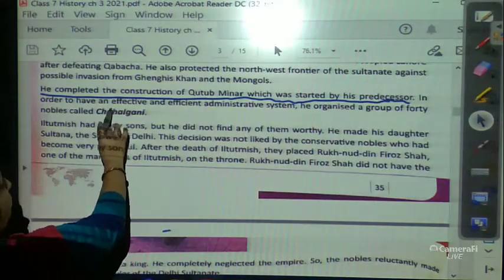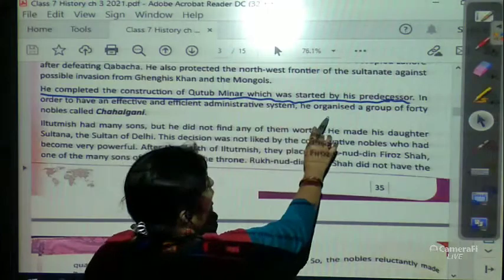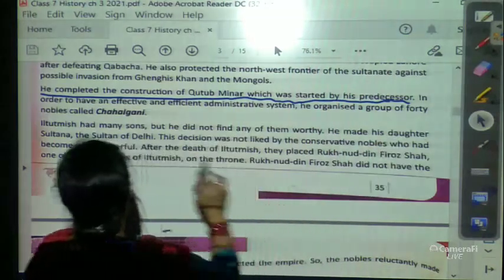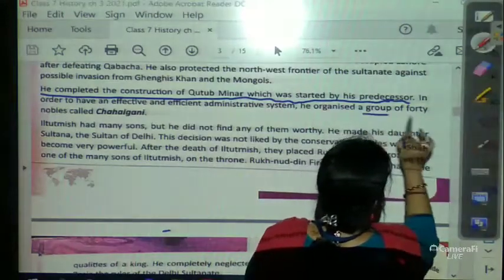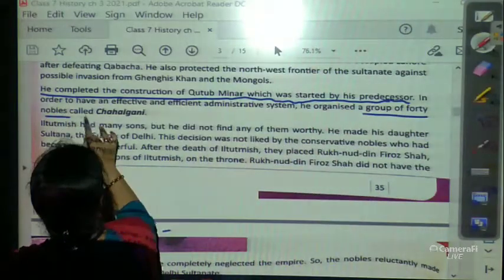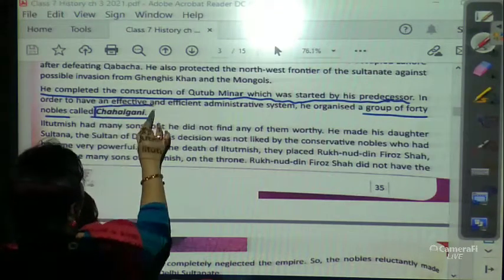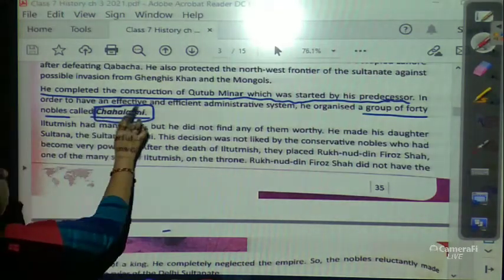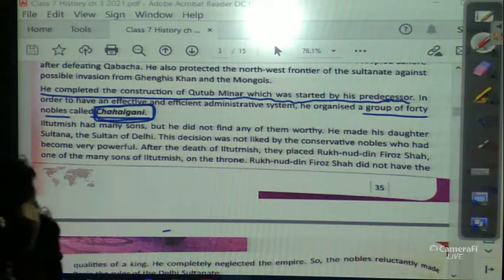In order to have an effective and efficient administrative system, he organized a group of 40 nobles. How many nobles? A group of 40 nobles, and they are known as Chahalgani. This is very important.